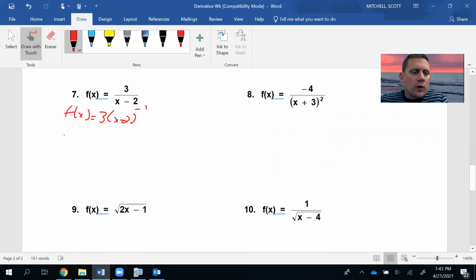Okay? So what we're going to do, now we're going to take f prime of x. So this initial step here is not the derivative. I can go back and forth between this and this if I wanted to, depending on when I take derivatives, I want it in this format. If I were doing something else with it, I'd want it in that format. So I'm going to take my exponent times my coefficient. So what's -1 times 3? That's -3.